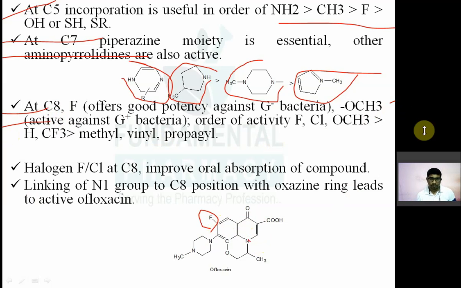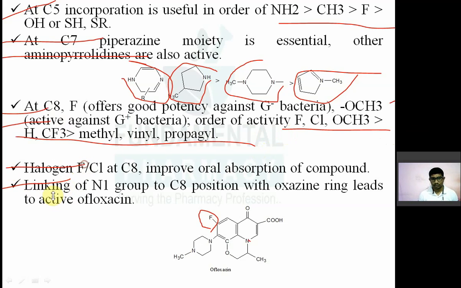Methoxy group is again for gram-positive. The order of activity is chlorine, methoxy greater than hydrogen and trifluoromethyl, then methyl vinyl. Now halogen, chlorine at C8 improves the oral absorption of the compound, which affects the kinetics.